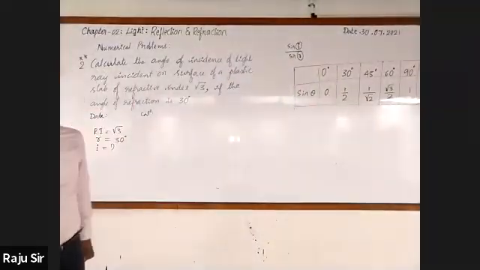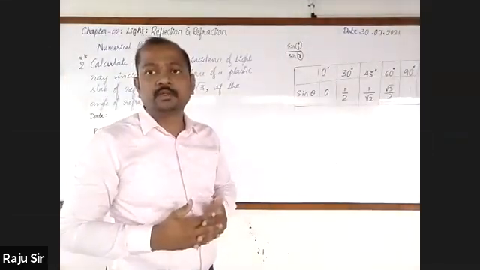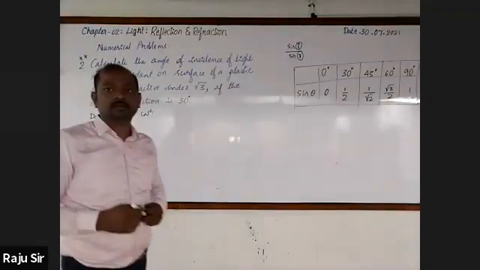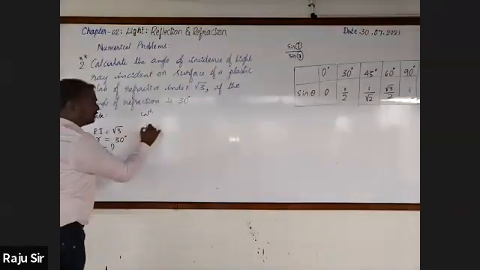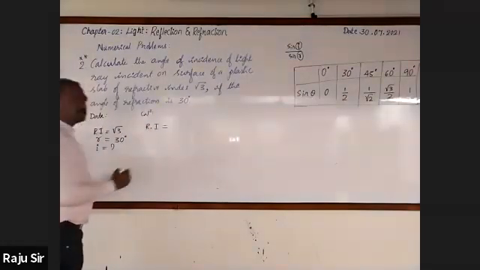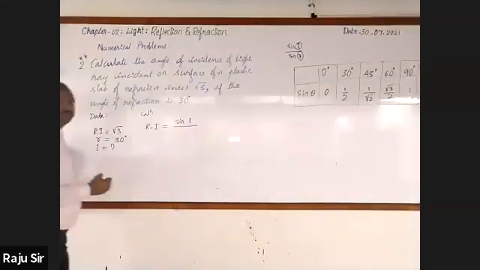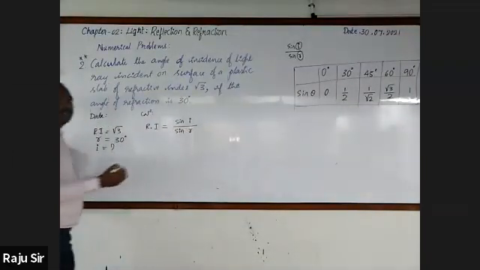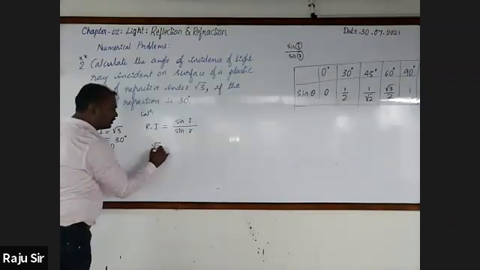Let's go for calculation. And for calculating, Shamant, could you tell which formula should be used? Sin I by sin R. Very good. Please write: the refractive index is equal to sin of angle of incidence, that is sin I, by sin of angle of refraction, that is sin R. Refractive index is given, it is √3.